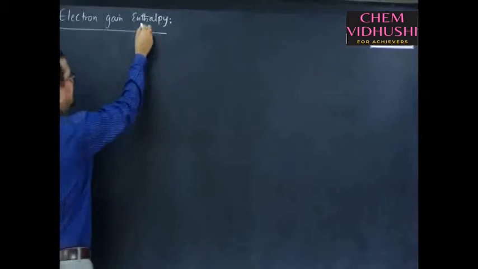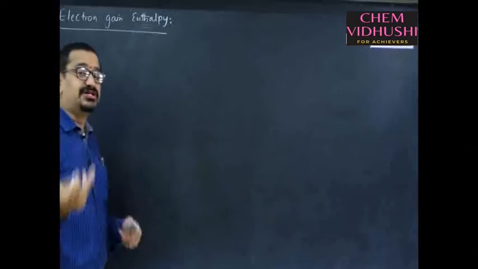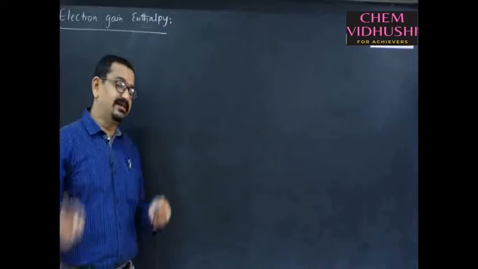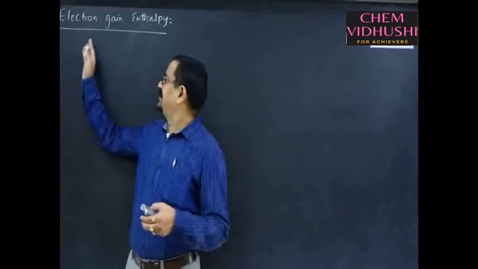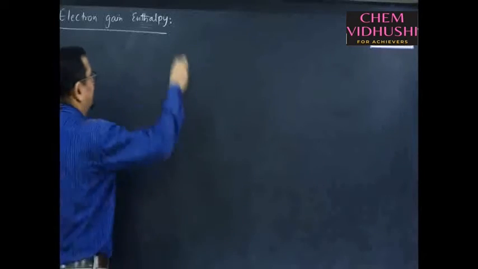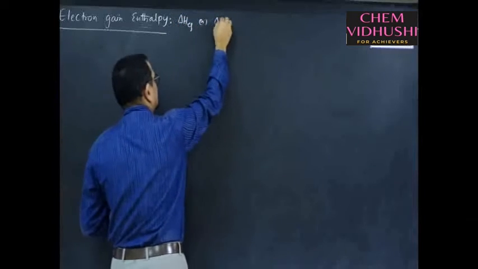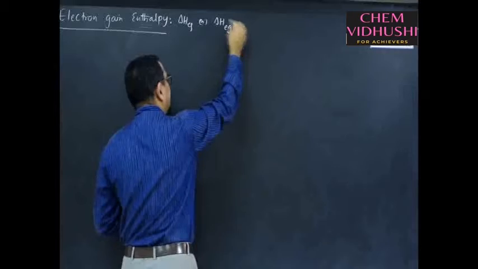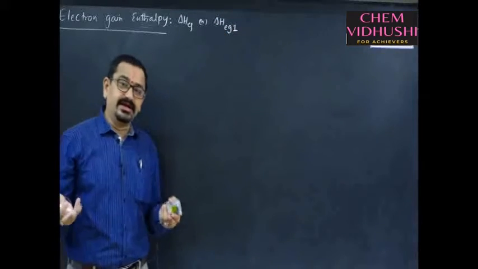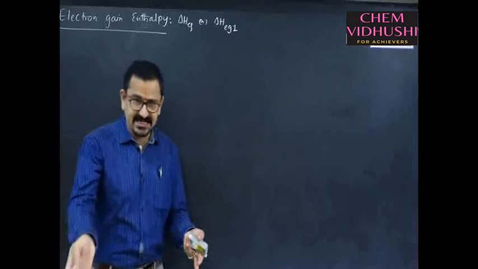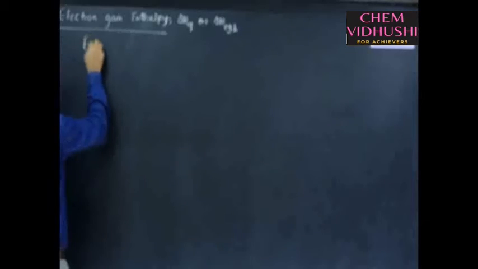Electron gain enthalpy is nothing but an enthalpy, an energy change, accompanied during the addition of an electron to an isolated gaseous neutral atom in its ground state. What is the electron gain enthalpy, or first electron gain enthalpy? Both are the same. Energy change means it may be released energy or absorbed energy.